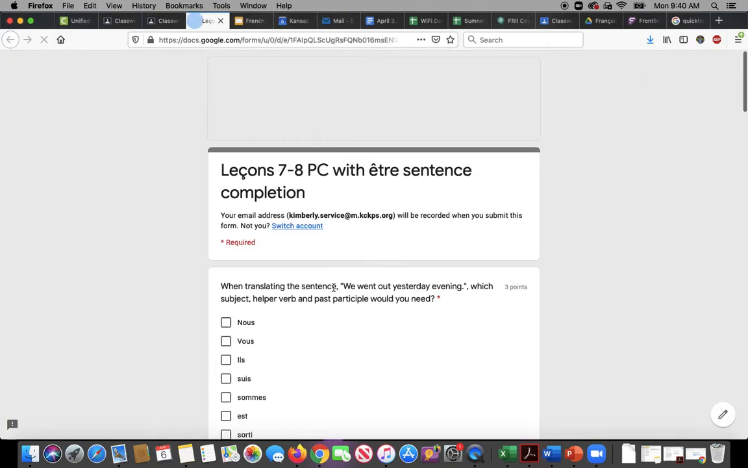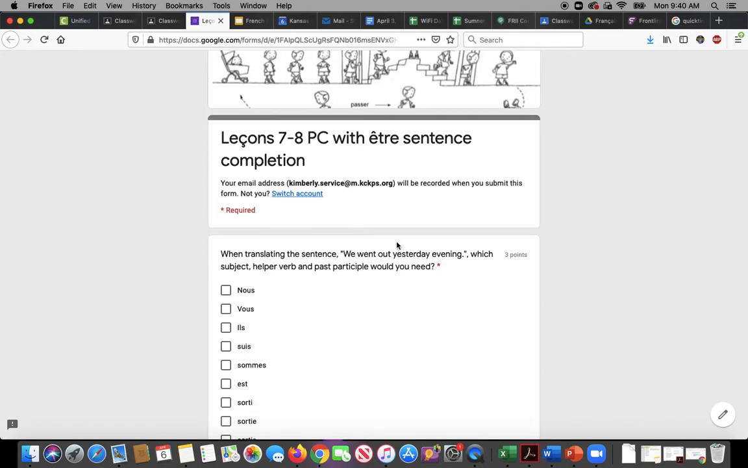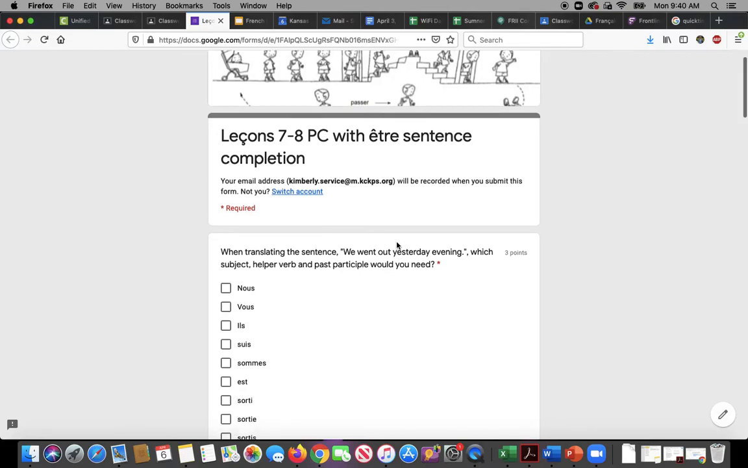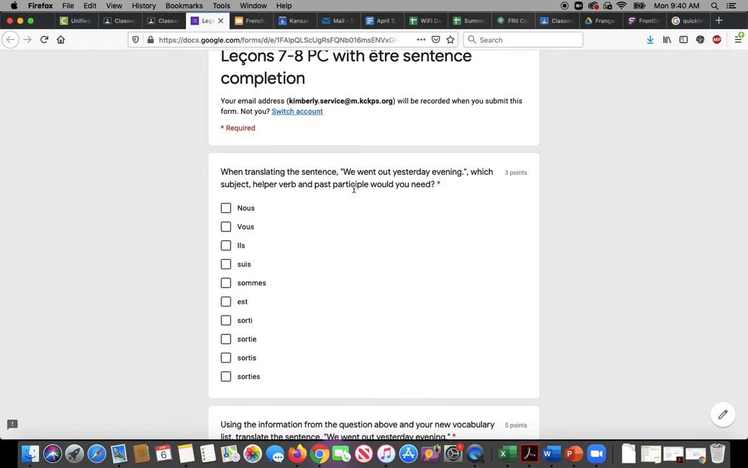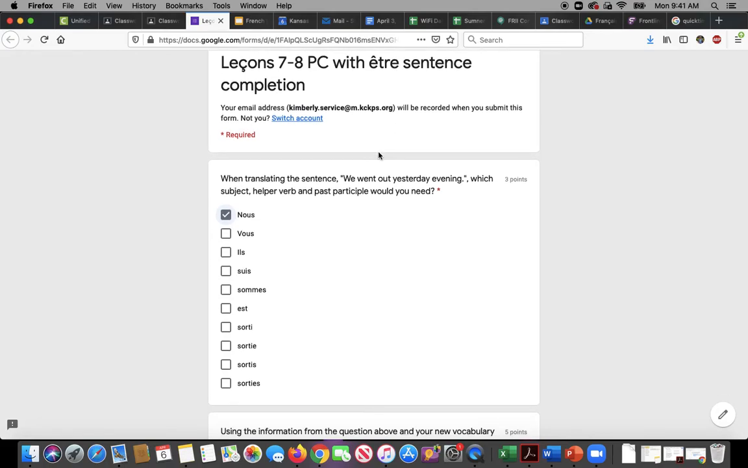So when I click on that, you will be required to log in with your school account so that I have your email. And basically, this first question, when translating the sentence, we went out yesterday evening, asks which subject, helper verb, and past participle do you need? So to say we, we say nous. And all of the practice for this one is passé composé with être, as the title says. So we know we need être as our helper verb. So être with nous is sommes.